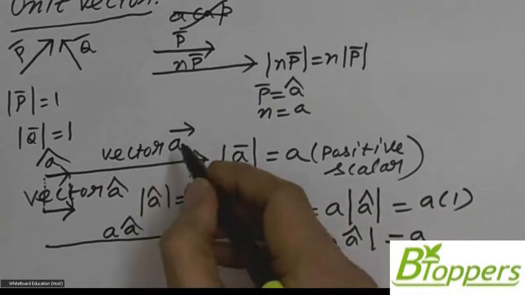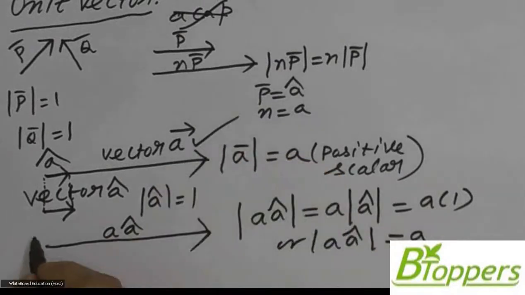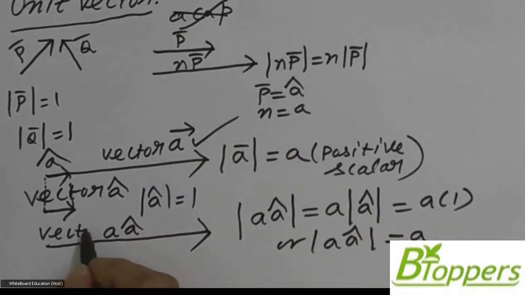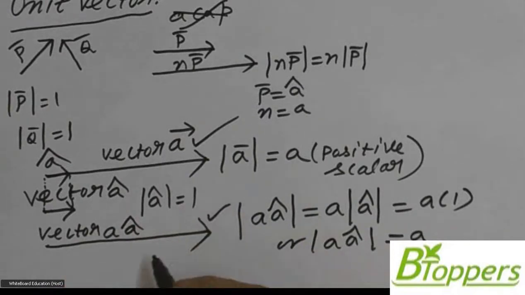So the conclusion is that vector A bar and this vector, they have same magnitude as well as same direction. So in general, if two vectors have same magnitude and same direction, then they are equal.